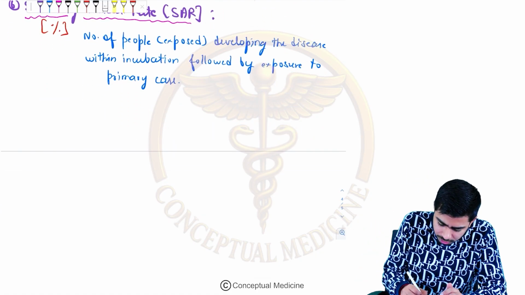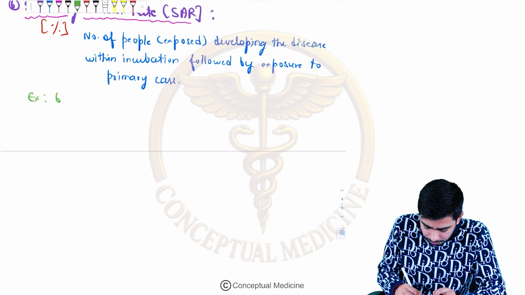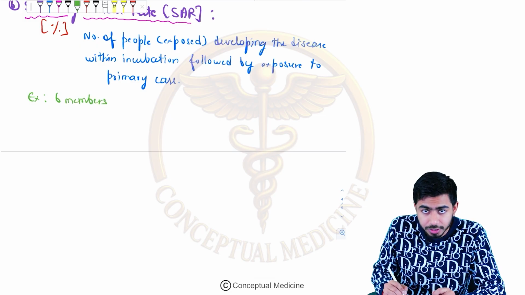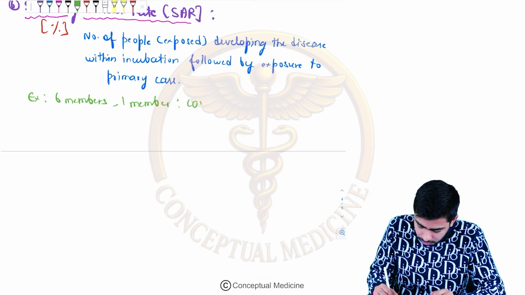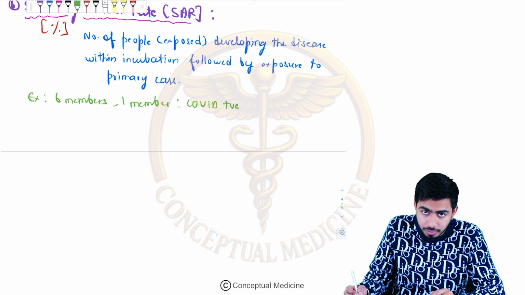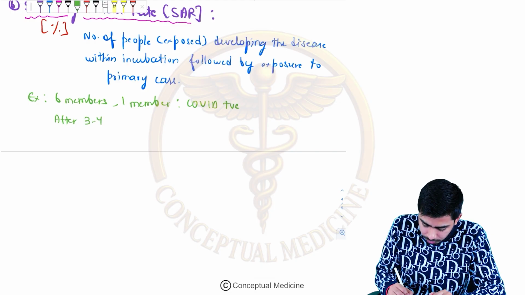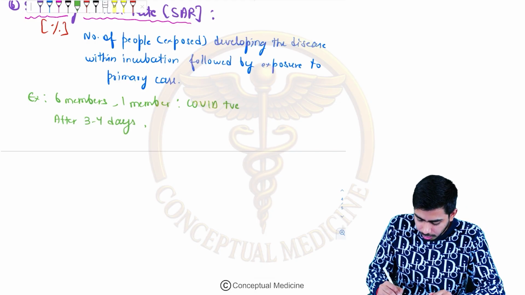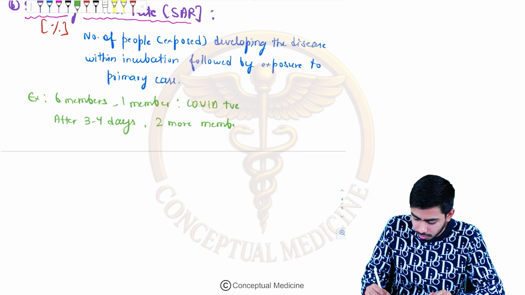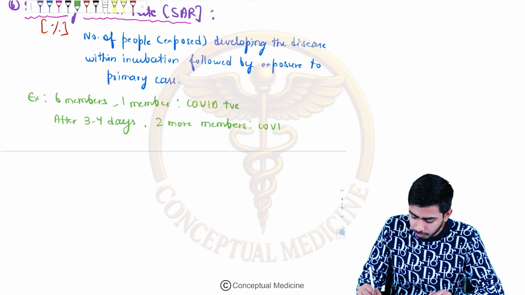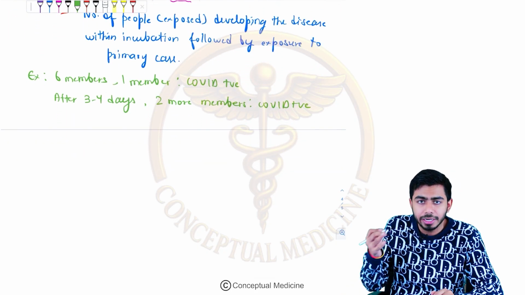I'm just taking the example again, guys. For example, again the same example: 6 members are present in a family. Out of those, 1 member is COVID positive. After 3 to 4 days, what happened? Now 2 more members are COVID positive. So what would be the secondary attack rate in this case?